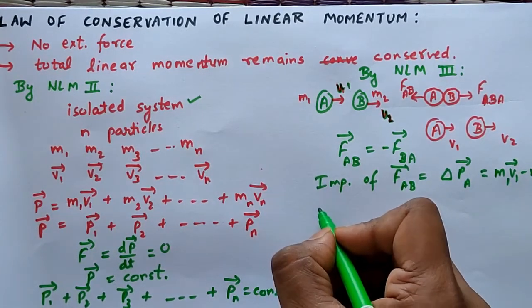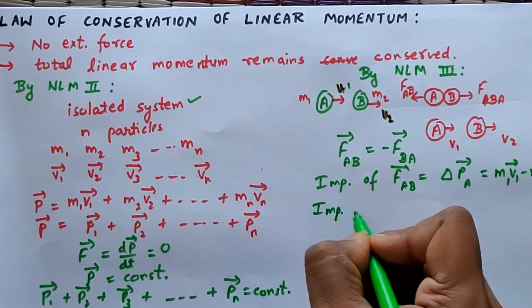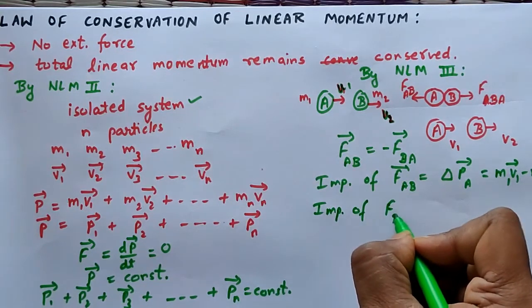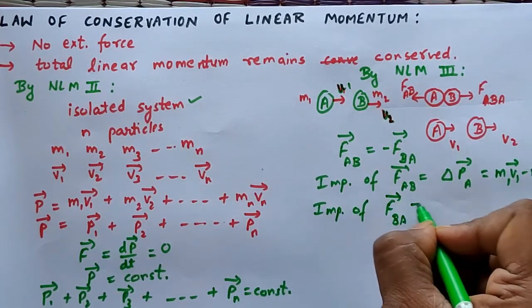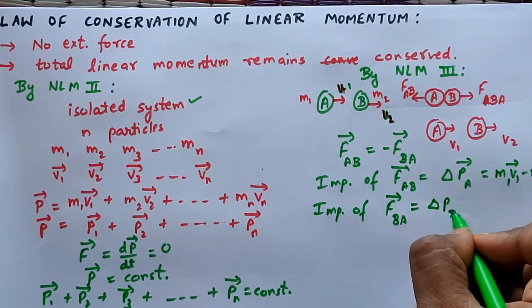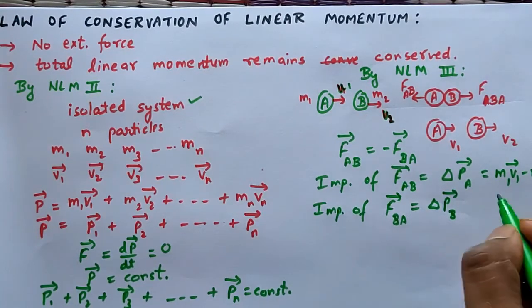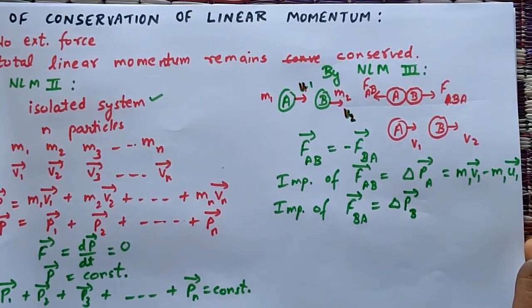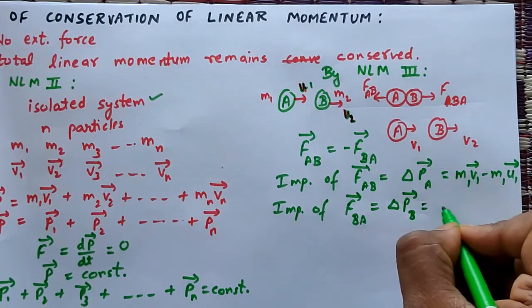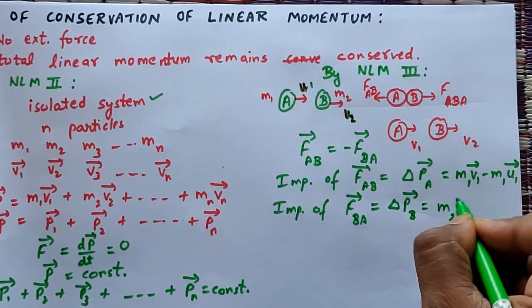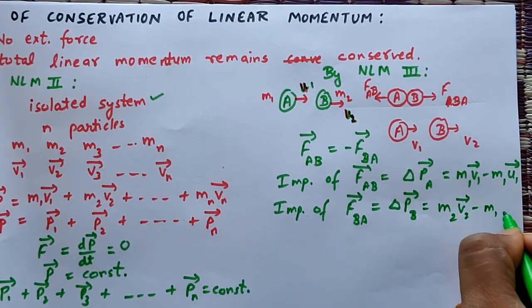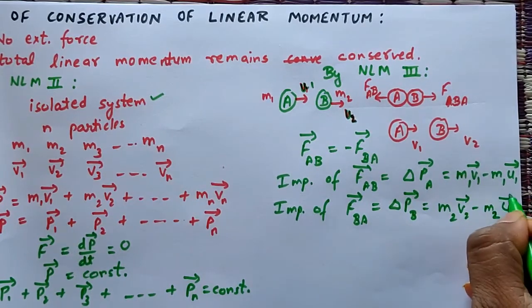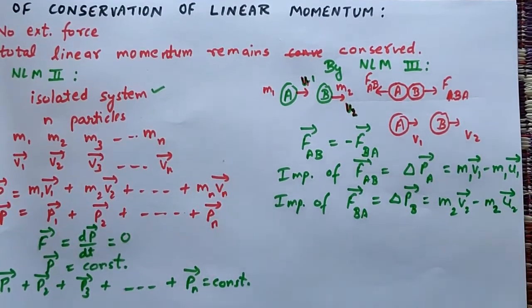Similarly, what will be the impulse of FBA? It will be equal to the change in momentum of B, which I can write as m2 v2 vector minus m2 u2 vector. This is the change in momentum of B.